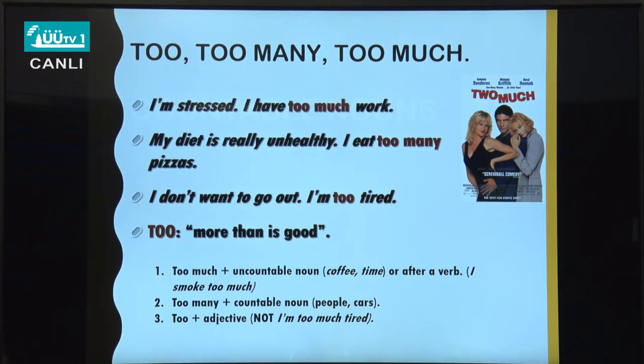So from the sentence, you can understand this idea is negative, but the surface is positive. The meaning is negative, the surface is positive. It means it's too much or too many of something. It is something extra. We don't want it. I have too much work. After too much, you have an uncountable noun. After too many, you have a countable noun.